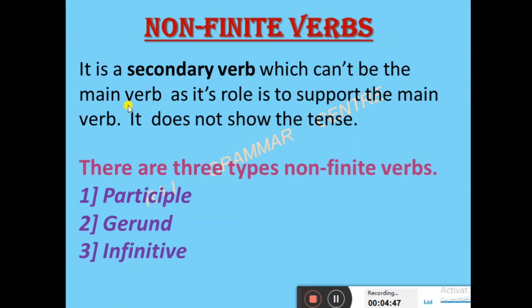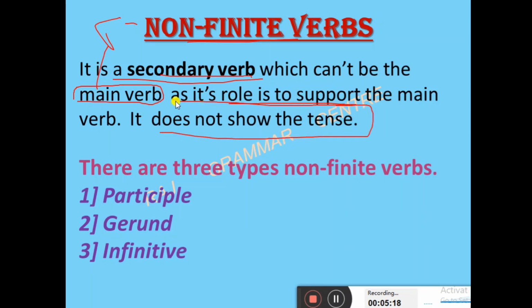The main verb will be based on the tenses. Main verb will be the finite verb, remember it. The non-finite verb is the secondary verb that we are going to learn right now. Its role is to support the main verb. It doesn't show the tense.